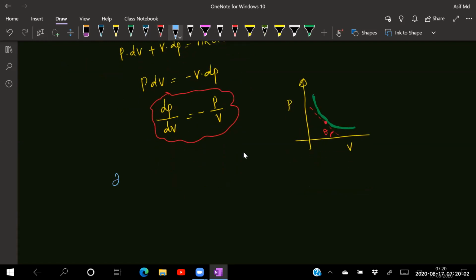Tan theta is equal to dy by dx. Here dy is dP divided by dV, a small change.